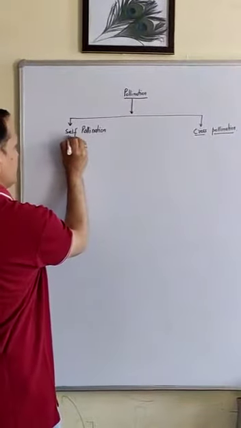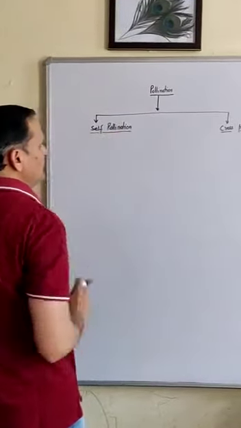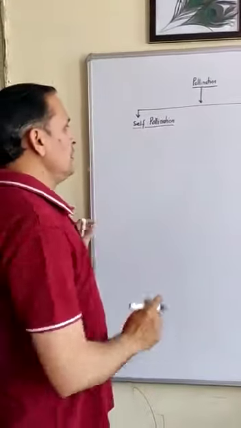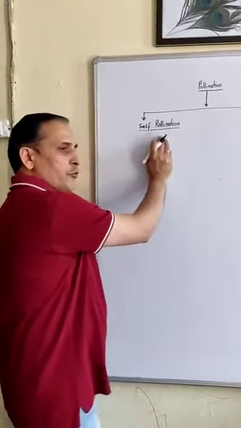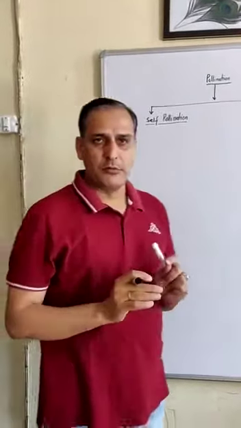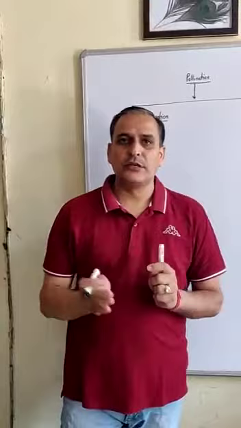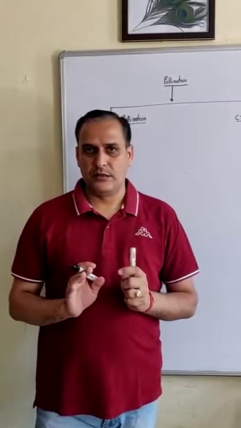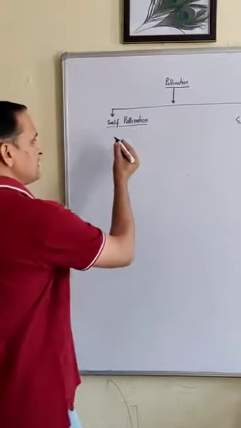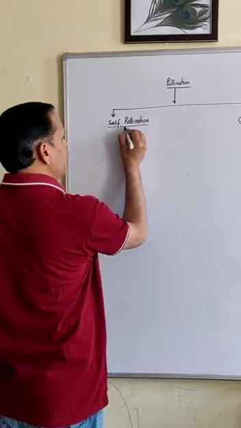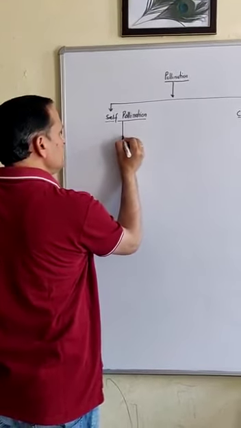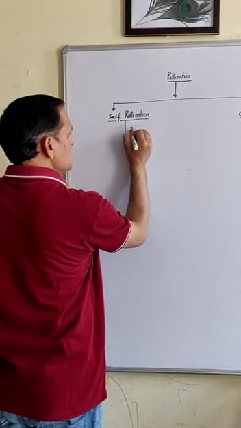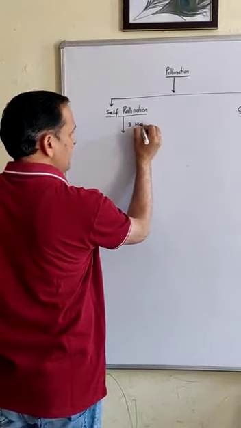In self-pollination, it is the transfer of the pollen grain from the anther to the stigma of the same flower. It is achieved especially by three methods.